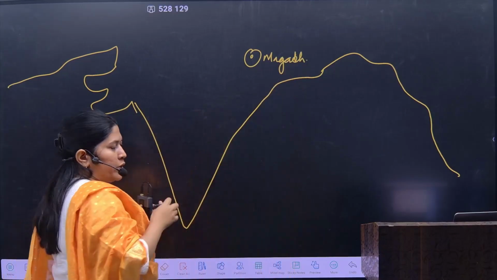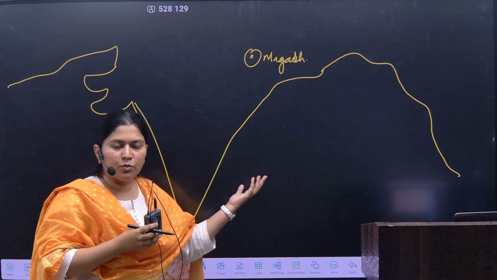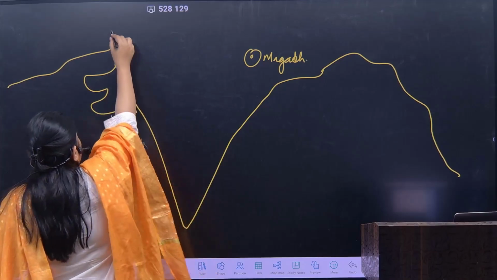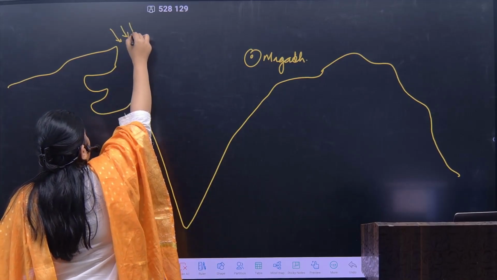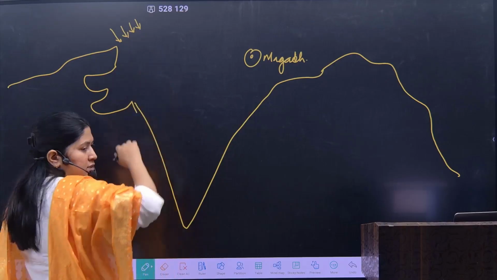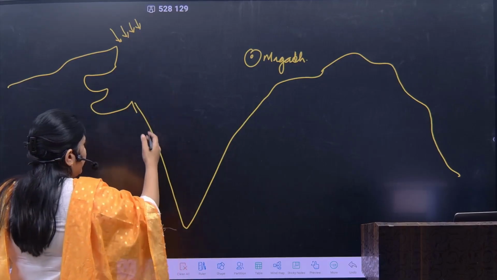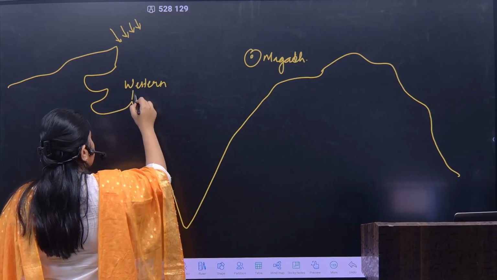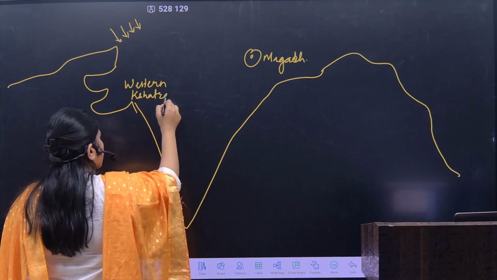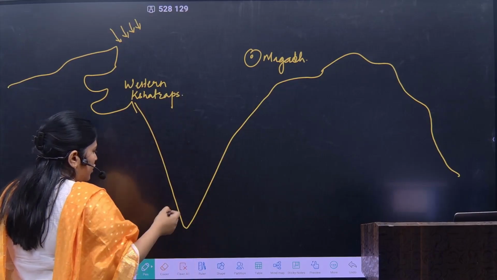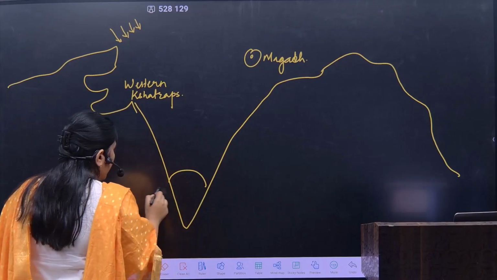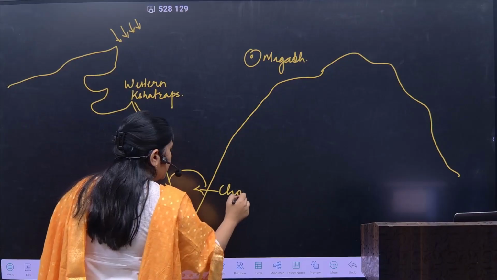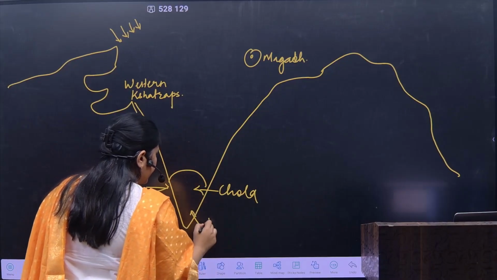Okay, so here we have seen the Mauryan, post-Mauryan period. We have also seen the Gupta period. We have also seen the invasion of Indo-Greek, Parthians and Shakas. After that we have also seen Western Kshatraps. We have also seen Tamilian kingdoms with respect to Chera, with respect to Chola and with respect to Pandya,